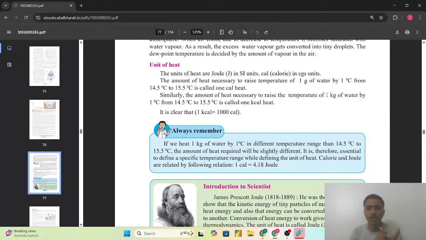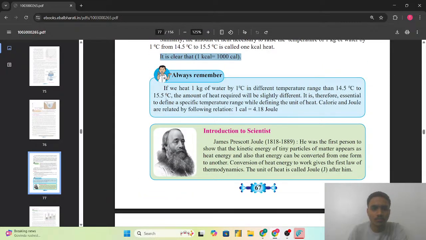और जब एमकेएस, दैट इज 1 kg वाटर फ्रॉम 14.5 डिग्री सेल्सियस टू 15.5 डिग्री सेल्सियस, दैट इज 1 किलो कैलोरी अमाउंट ऑफ द हीट इज नीडेड. So it is clear from that 1 kilocalorie is equals to 1000 calorie. 1 kilocalorie मतलब 1000 calorie. Always remember we are having one